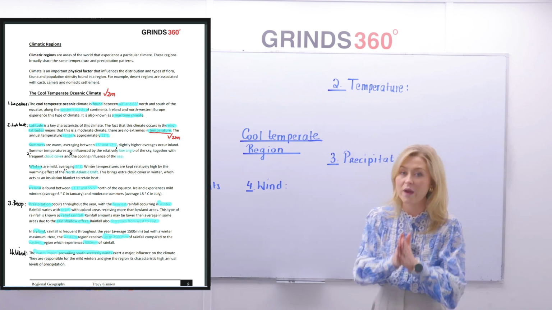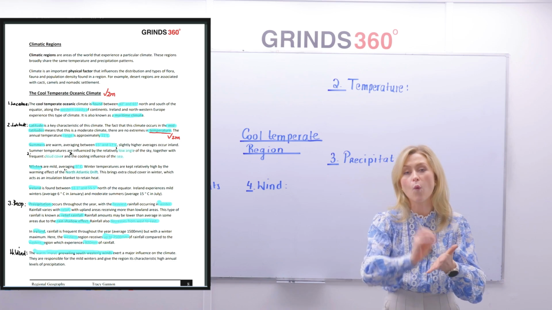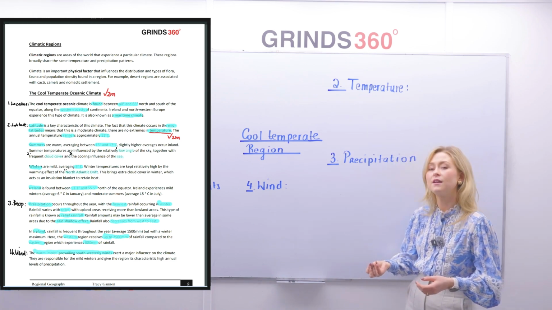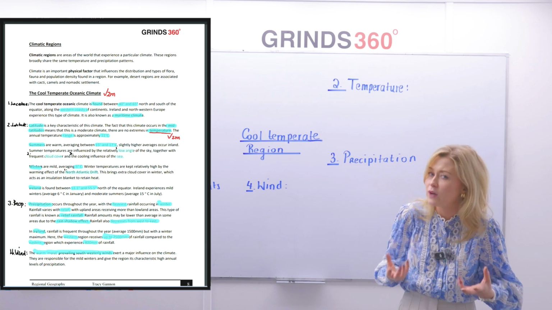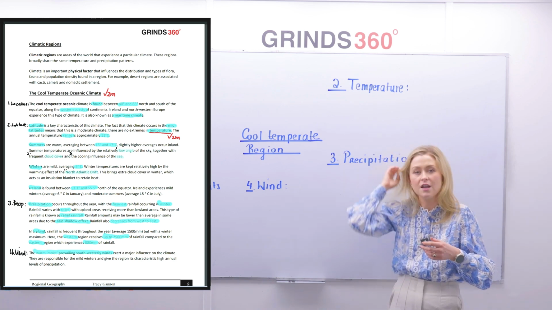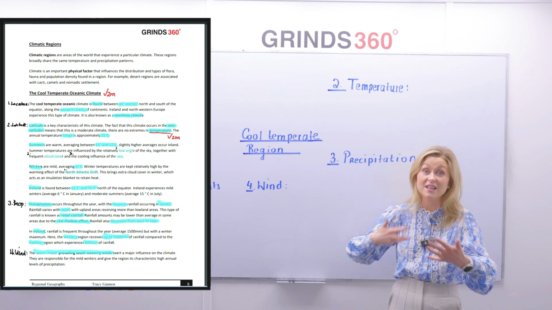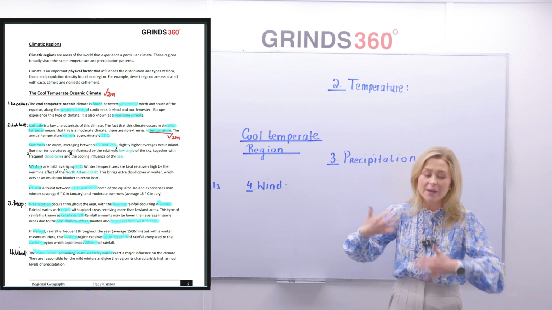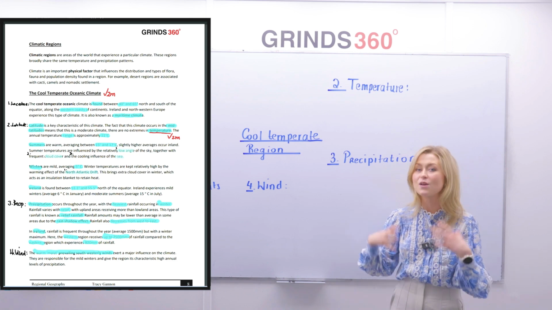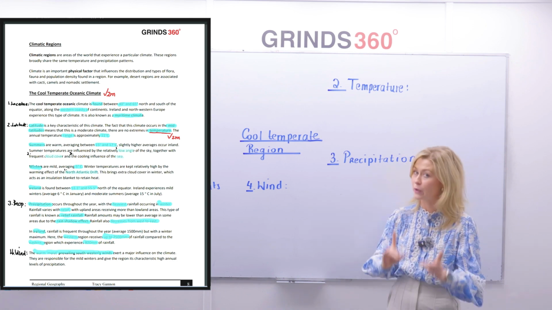The warm, moist, prevailing southwesterly winds. Now, prevailing winds are the most frequent winds. They're the most common winds. They are the winds that dictate quite a lot. In this case, our prevailing wind travels with the North Atlantic drift coming up from the equator, and it brings warmth, it brings heat, but it also brings moisture.